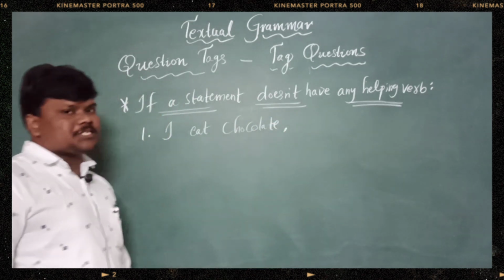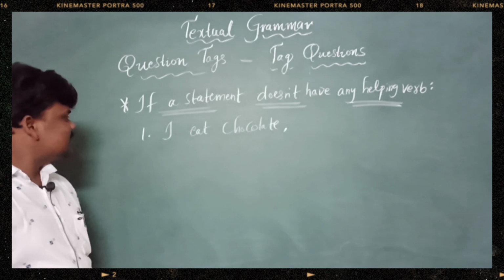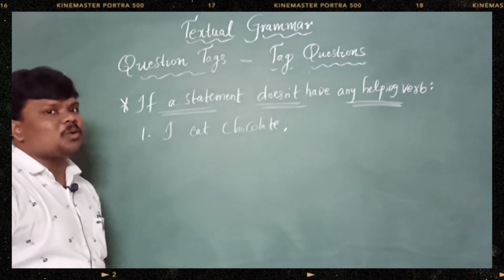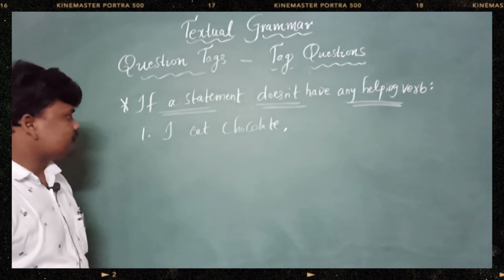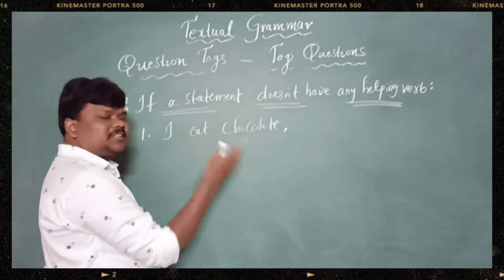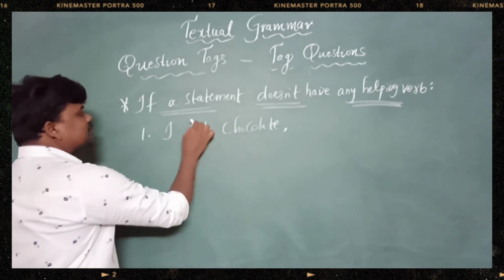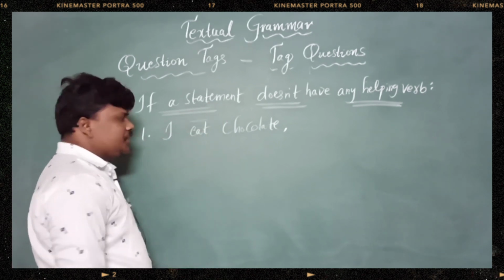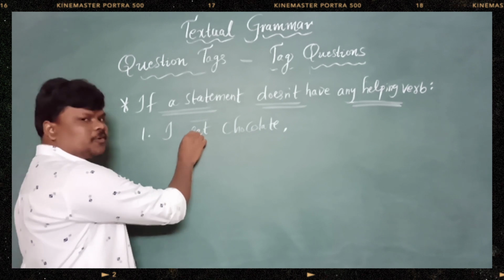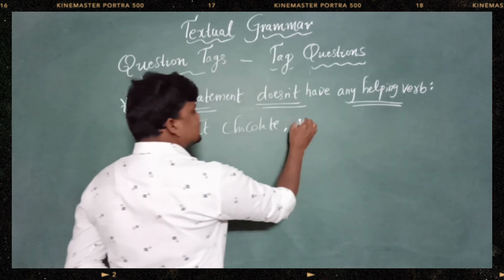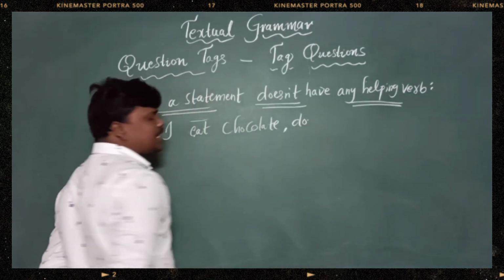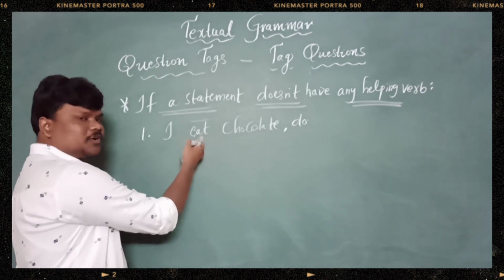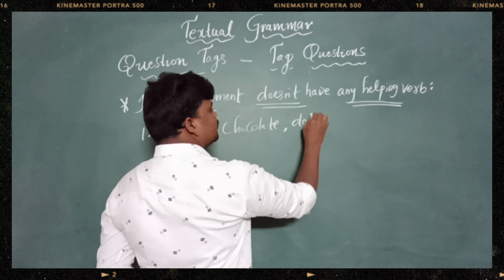I eat chocolate. Right? See, is there any helping verb, dear? Is there any helping verb? No. No helping verb. But when there is no helping verb, we should depend on the main verb compulsorily. If the main verb came with V1 without S/ES, what is hiding in that? Do is hiding. So if this is a statement in positive, here we need to write negative.